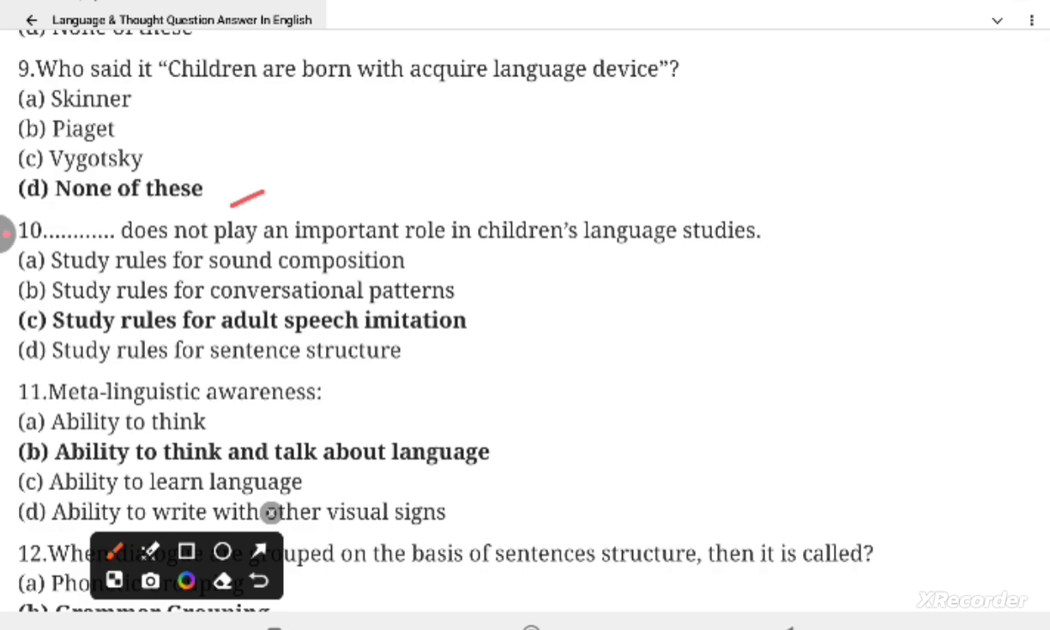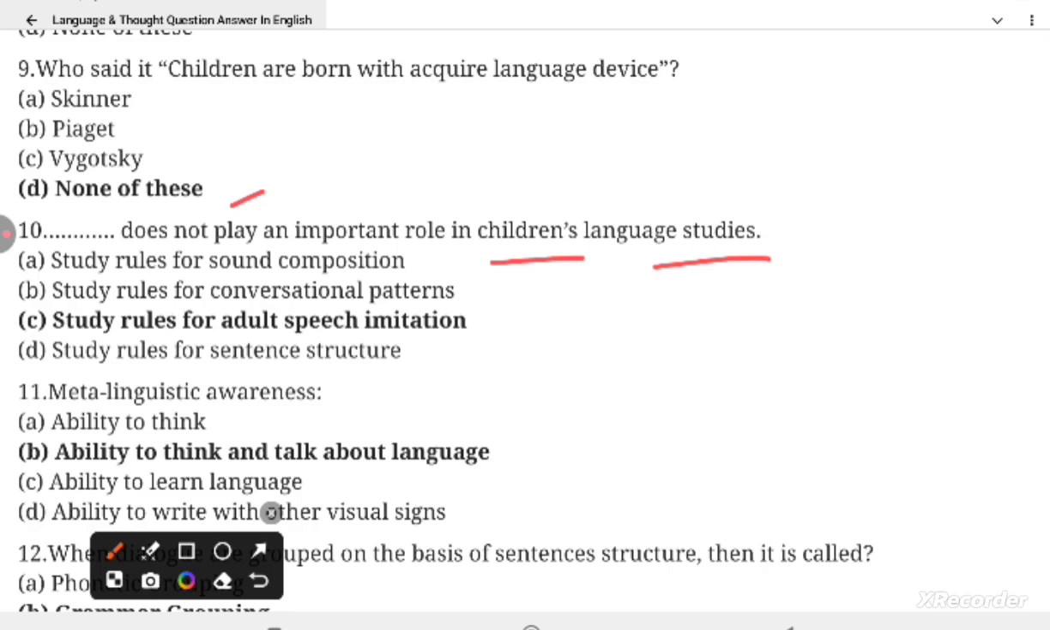Question 10. Dash does not play an important role in children's language studies. Study rules for adult speech imitation does not play an important role in children's language study.